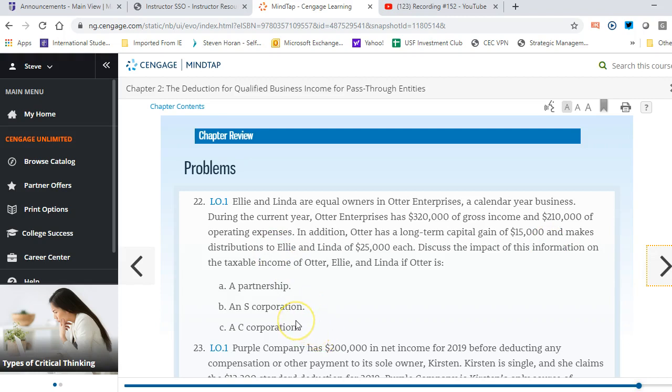So part B is if they're an S Corp. And again, an S Corp is not a tax-paying entity, so same thing as a partnership. The separate items flow through to the shareholders. The S Corp will file a Form 1120S, and of course it'll still report profits of $110,000, and it will show that capital gain as a separately stated item, and again split that down the middle. So it's very similar. The tax effect is extremely similar between the two.